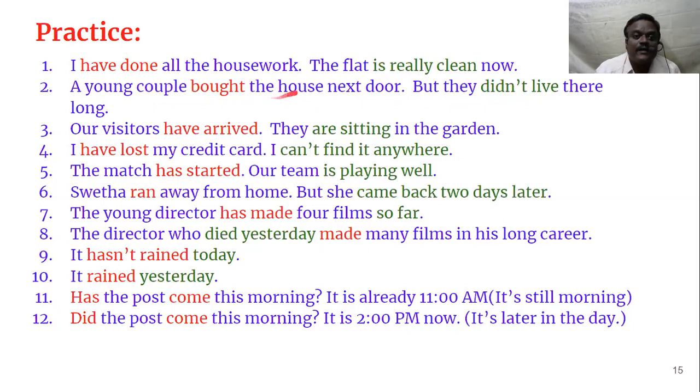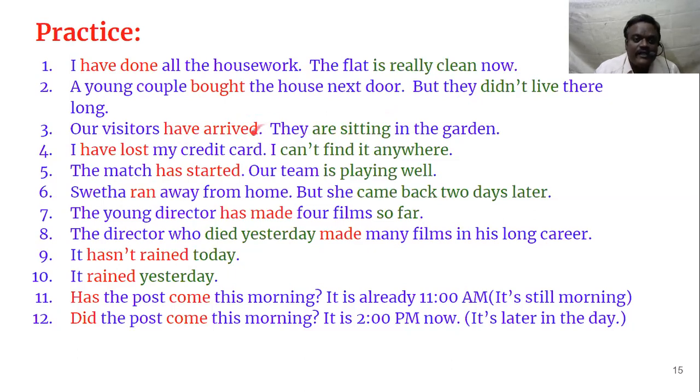A young couple bought the house next door. It's long back. Now they are not there. Maybe they might have sold the house or they went somewhere. Our visitors have arrived. See here, the impacting sentence, the suggestive sentence is here. They are sitting in the garden. Still they are in the garden. Okay, just now they have come. Still, the impact of this action is there here. And it also suggests that they have arrived just now.